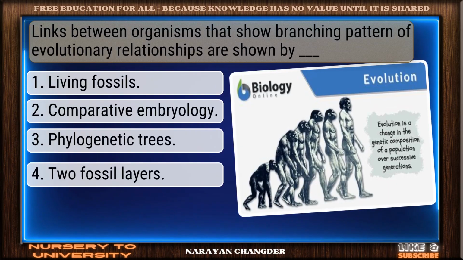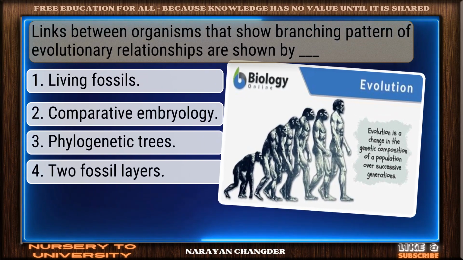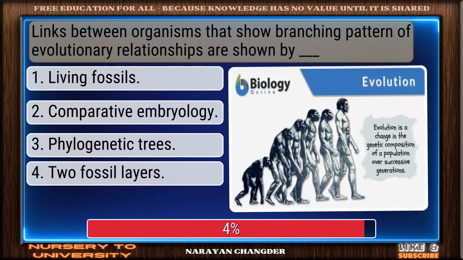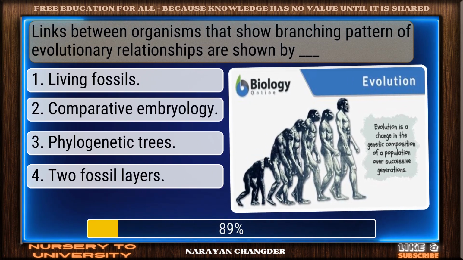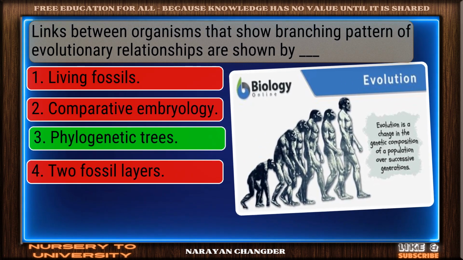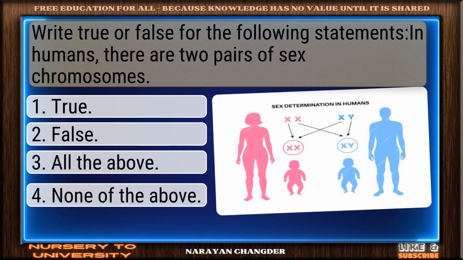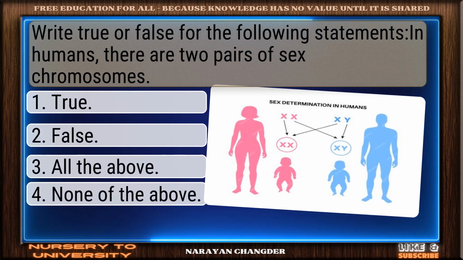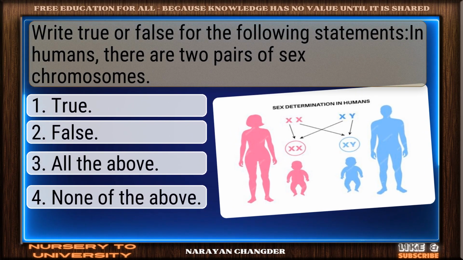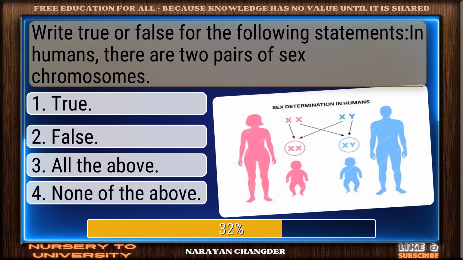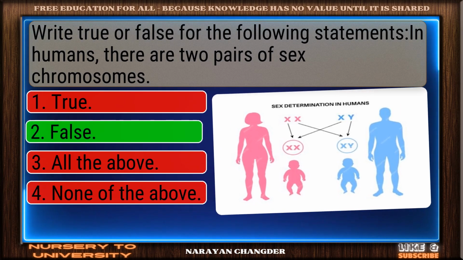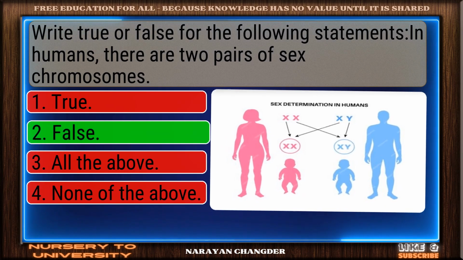Links between organisms that show branching pattern of evolutionary relationships are shown by dash. Nice selection. Phylogenetic trees is correct. Write true or false for the following statements. In humans, there are 2 pairs of sex chromosomes. Good thinking. False is right.